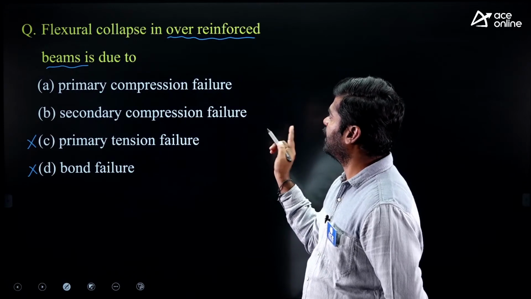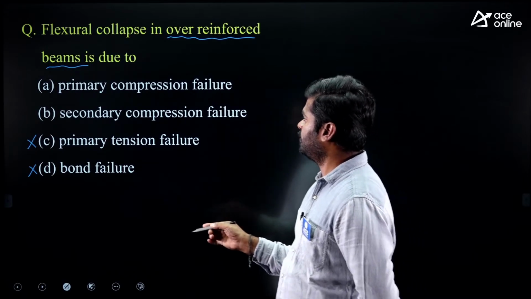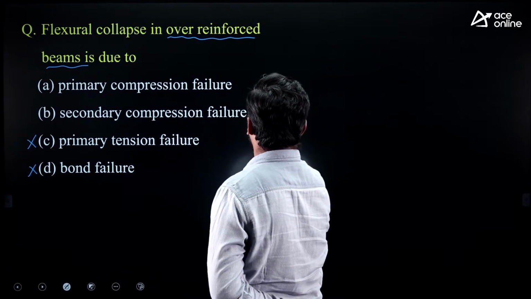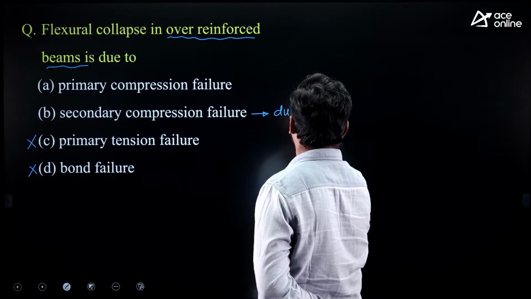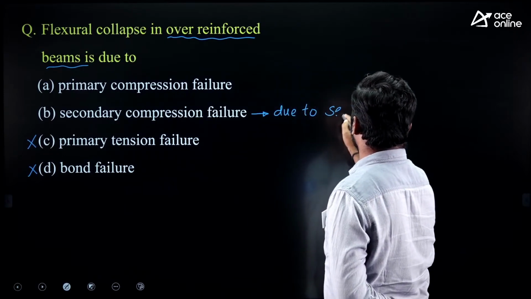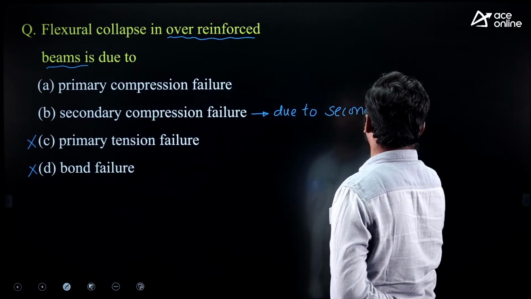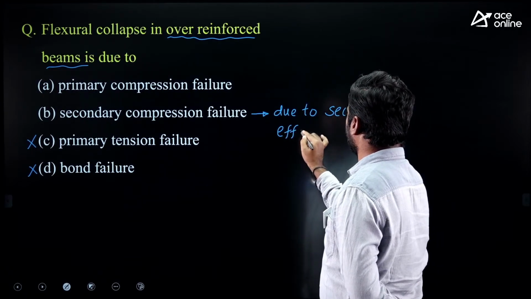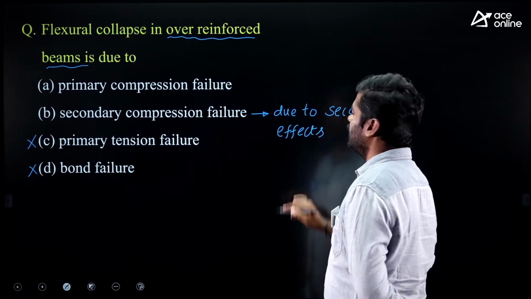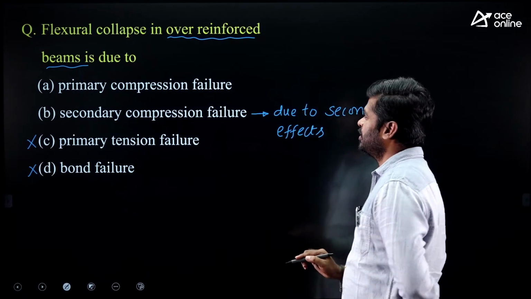Which is correct? Primary compression failure or secondary compression failure? Secondary compression failure is due to secondary effects like shrinkage, creep, temperature change.